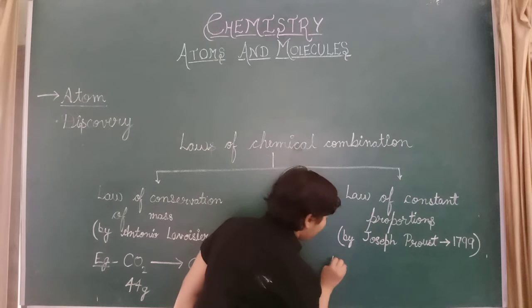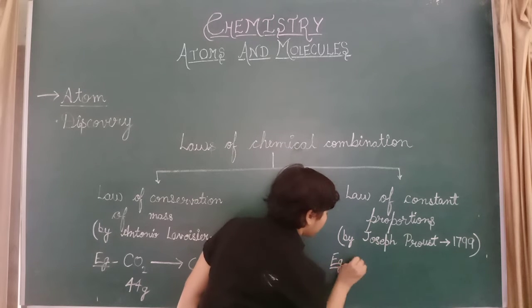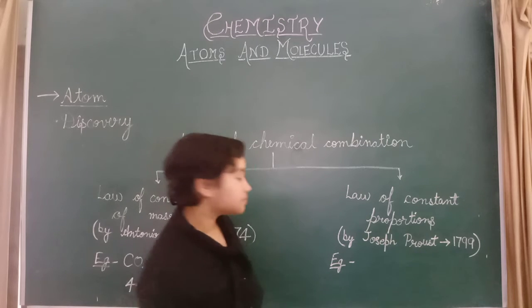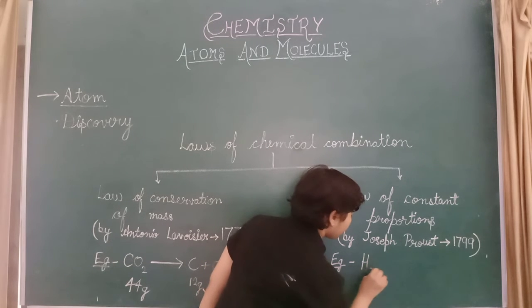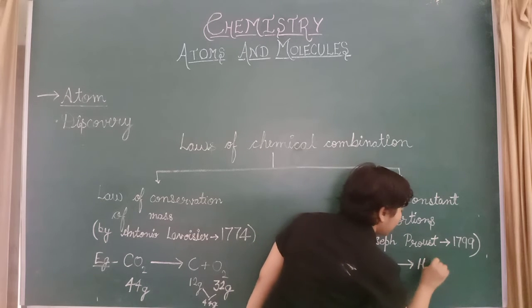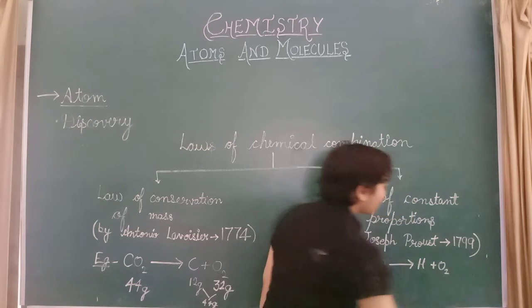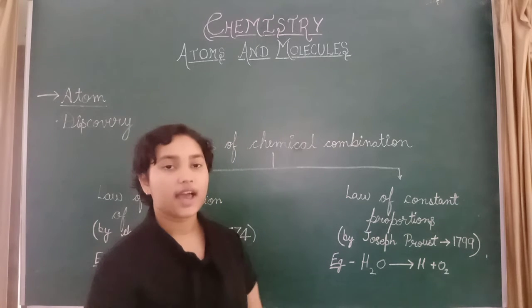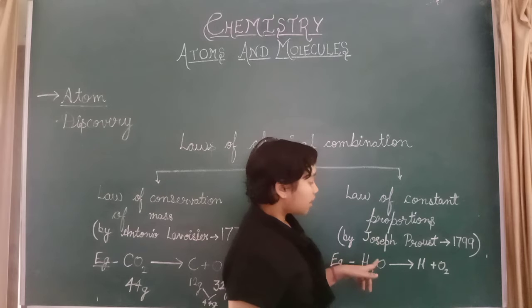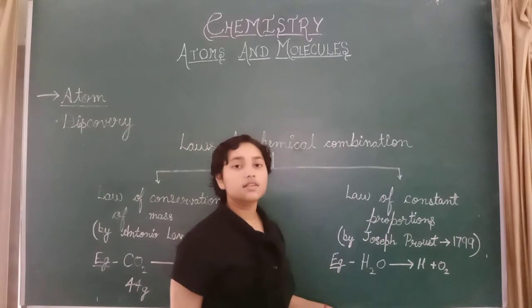Let's see an example of the law of constant proportion. For example, H2O, which means water. Water is made up of hydrogen and oxygen. Hydrogen and oxygen combine together to make water. Now, what is the mass of hydrogen?